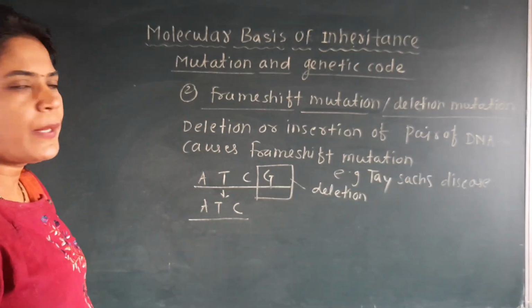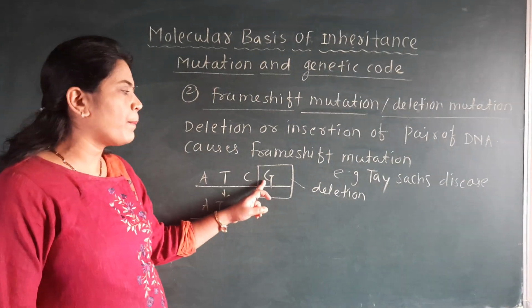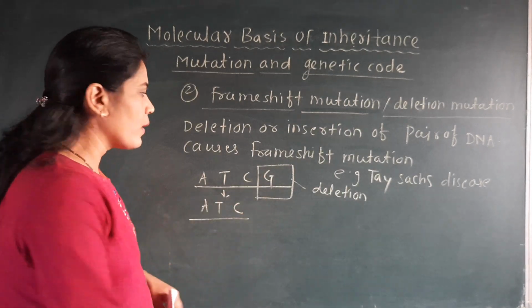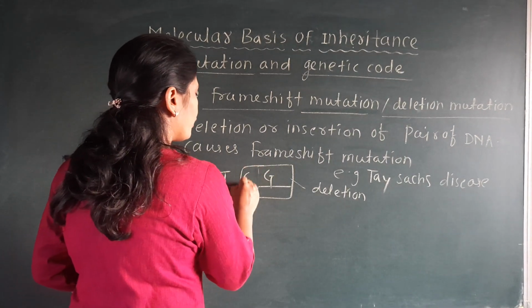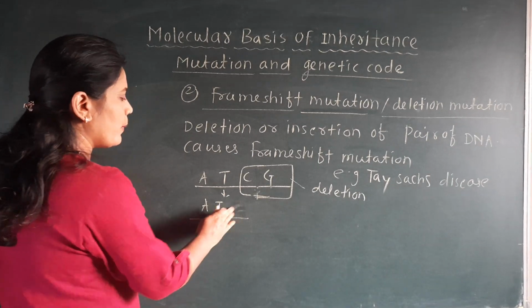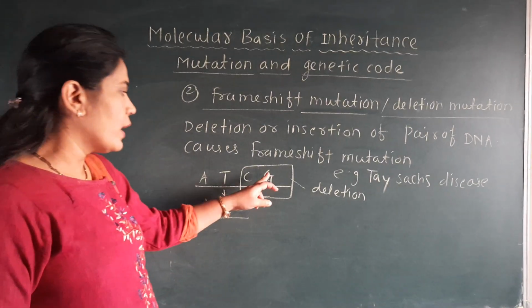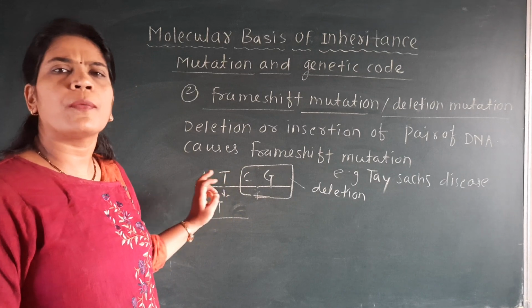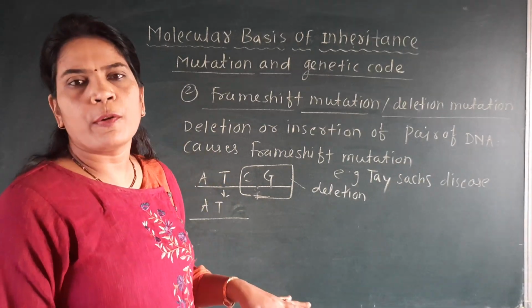It is called a frame shift mutation because one part, maybe one codon, maybe two codons, any number of codons, one, two, three, four, will be affected.